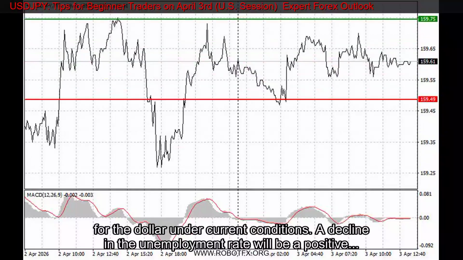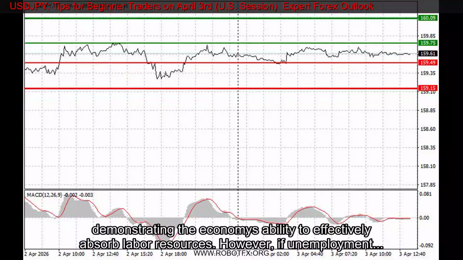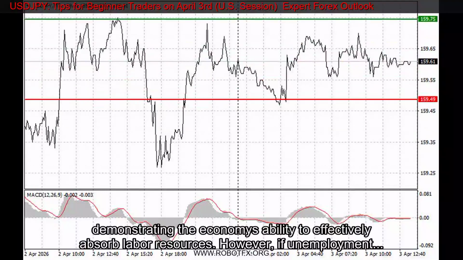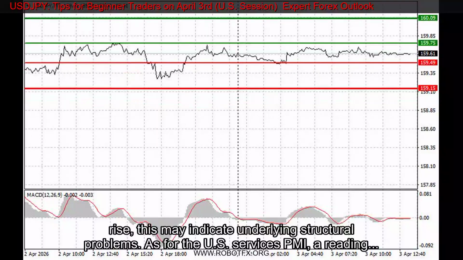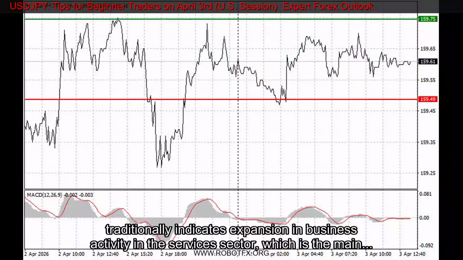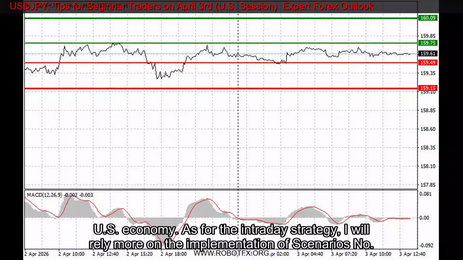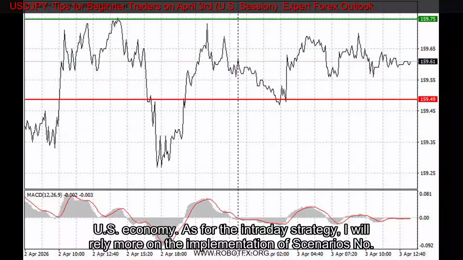Particular attention will be paid to the change in non-farm payrolls. A strong increase in job creation will serve as convincing evidence of the resilience of the US economy, which is positive for the dollar under current conditions. A decline in the unemployment rate will be a positive signal, demonstrating the economy's ability to effectively absorb labor resources. However, if unemployment remains unchanged or begins to rise, this may indicate underlying structural problems. As for the US services PMI, a reading above 50 traditionally indicates expansion in business activity in the services sector, which is the main driver of the US economy.